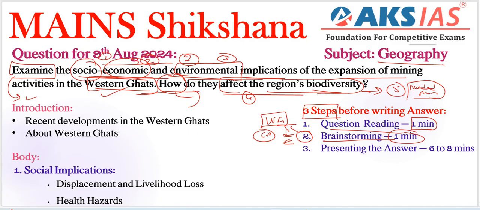Next, we need to include different types of examples here regarding our socio, economical and environmental implications, right? Not only points, we need to give at least one example to each and every point, as a justification to our points, right? That is important here. Other than that, we need to include some NGT, National Green Tribunal, or environment impact assessment type of policies or acts, right? Those are also important. Other than that, regarding biodiversity also, we can include IUCN type of international aspects, right? We need to follow our LNI technique, local, national, international technique, right?